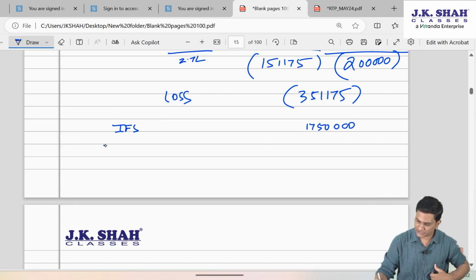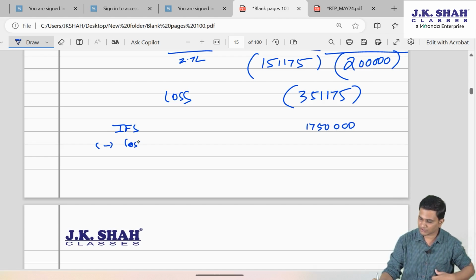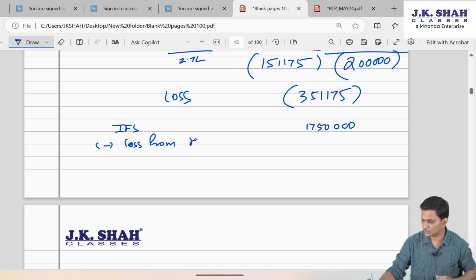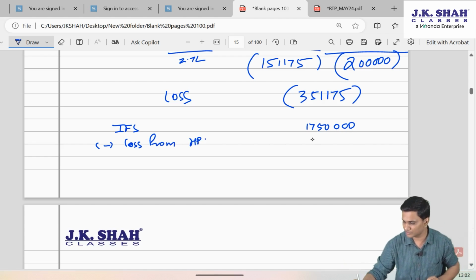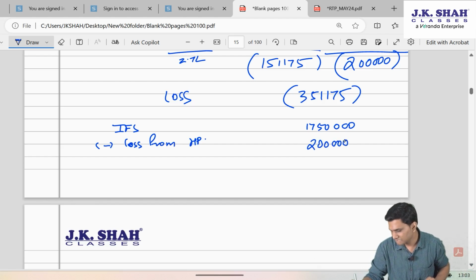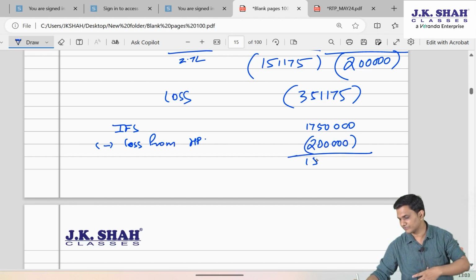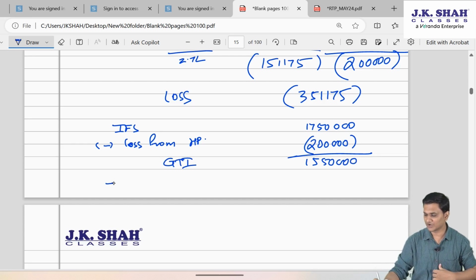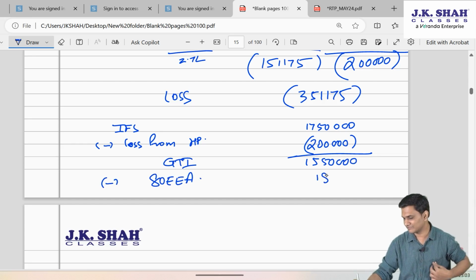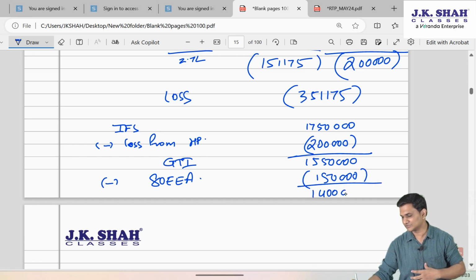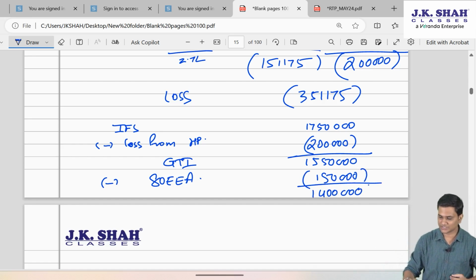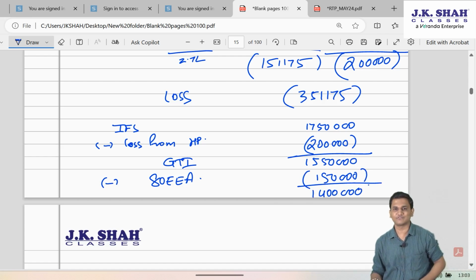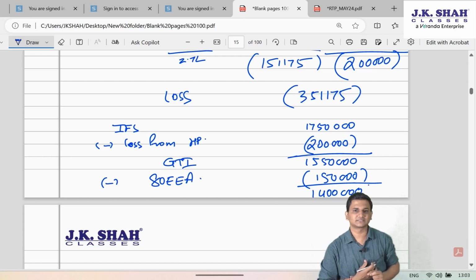Even now the set off of loss from house property will be restricted to 2 lakh only, the rest will be carried forward. So 15,50,000 will be my GTI. But now I can at least take 80EE, which is 150, because all those conditions are satisfied. So my net total income under optional regime will further reduce by 1,50,000, which will become 14 lakhs.